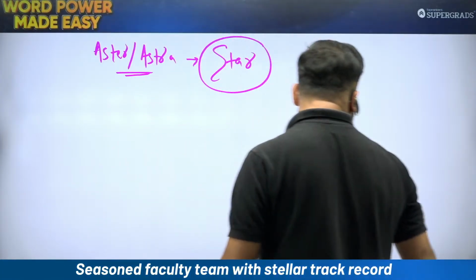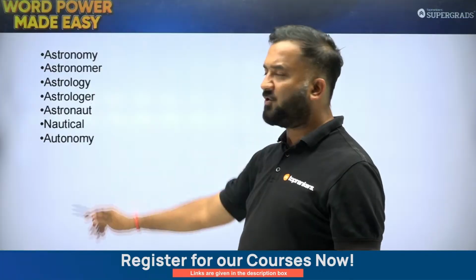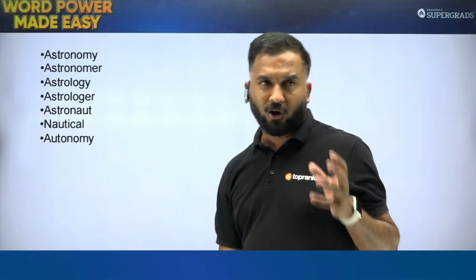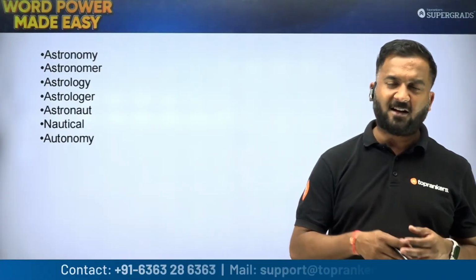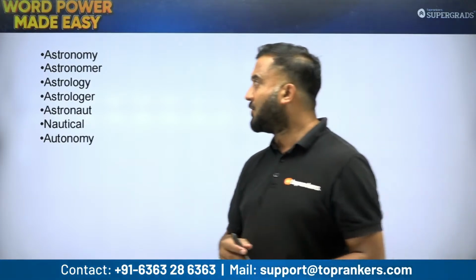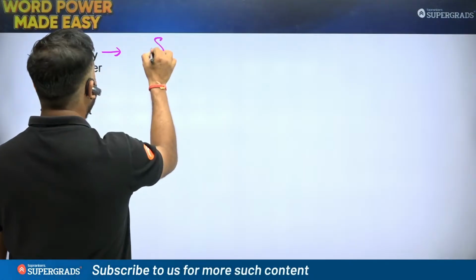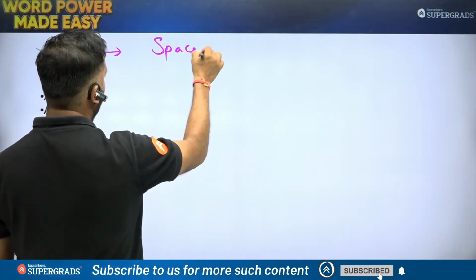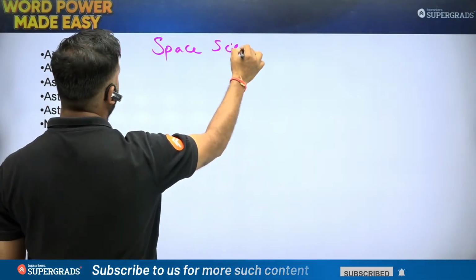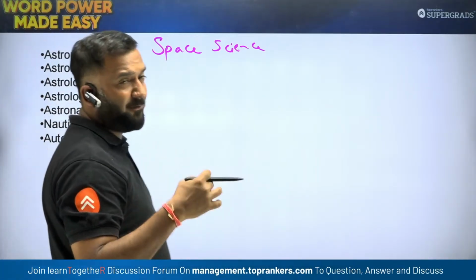ठीक है. अब सारे वर्ड्स, एस्ट्रोनॉमी, एस्ट्रोनॉमर, एस्ट्रोलॉजी, एस्ट्रोलॉजर. So again logy is for study of things, and one who does that is an astrologer or an astronomer. So astronomy, space science. Astrology, now astrology is different.